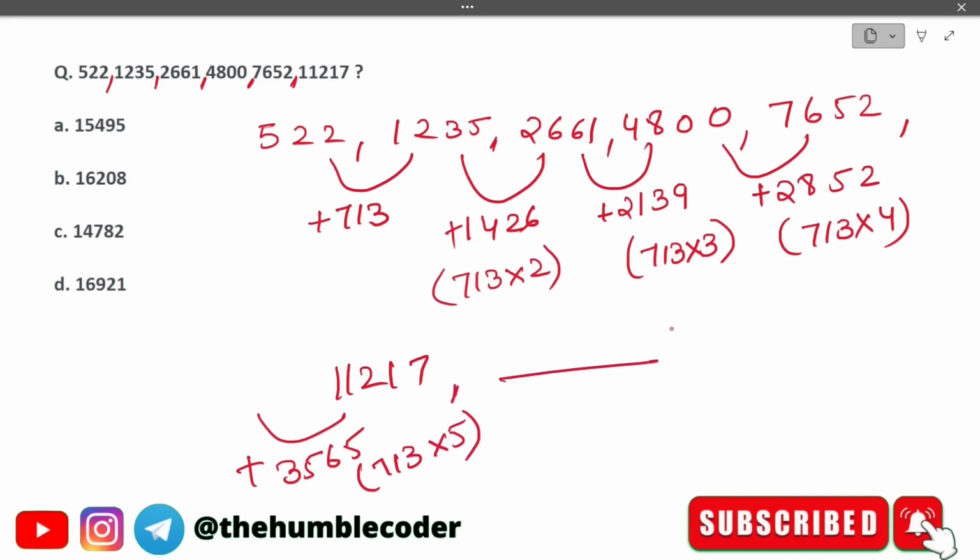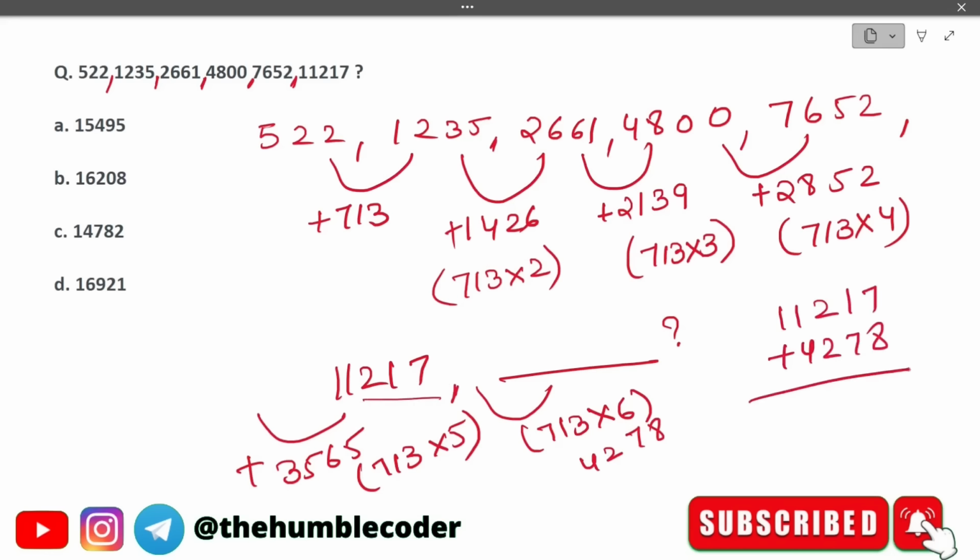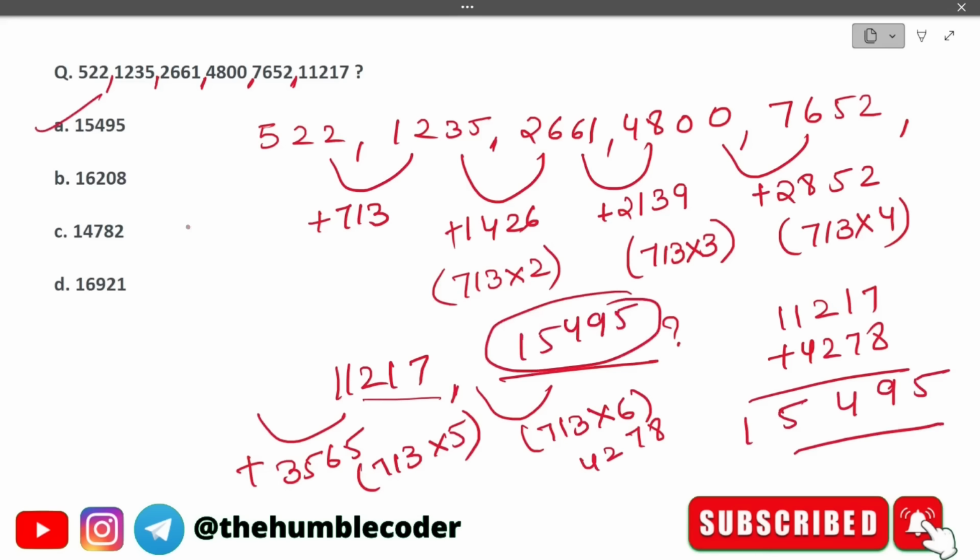Now we have to find the next one. How can we find it out? 713 into 6 is going to be 4278. What we need to do is add this number to the previous number, right? So 11217 plus 4278 is going to give us 15495. So 15495 will be the next term in the series, which is our option A. Hope you have understood this series logic. The correct answer for this question is option A, which is 15495.